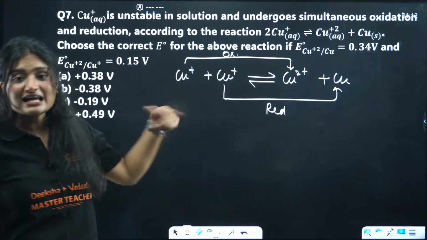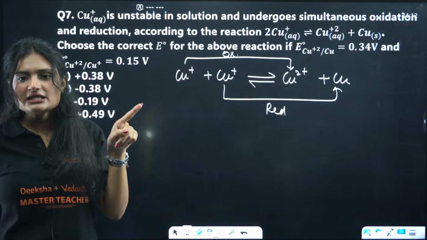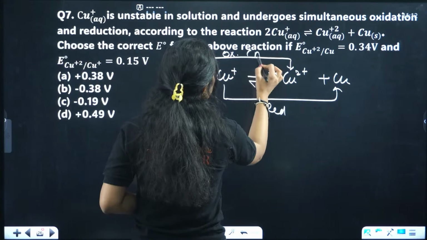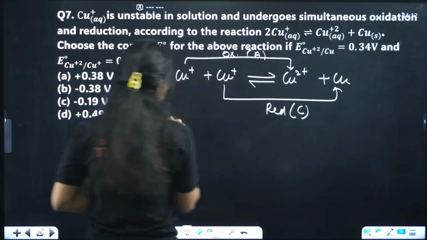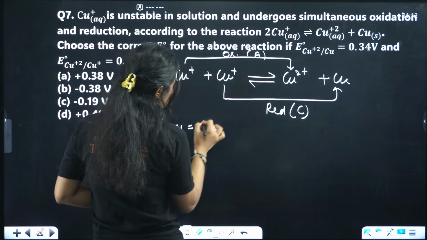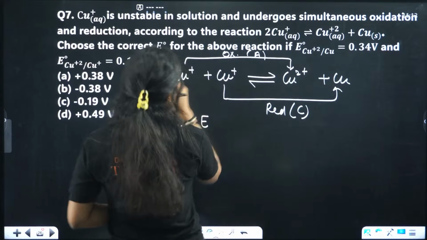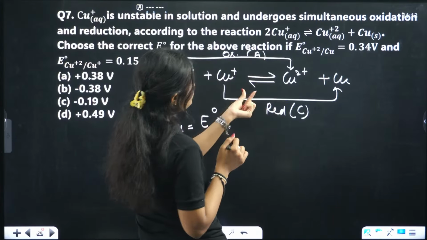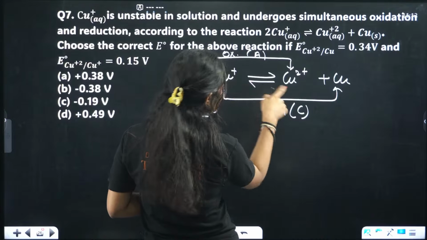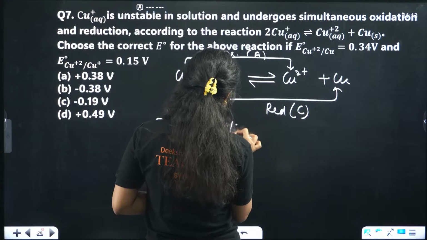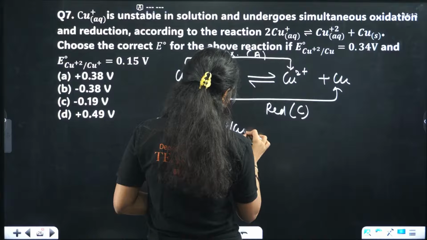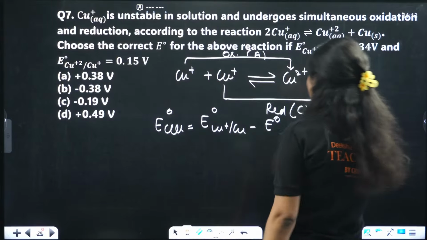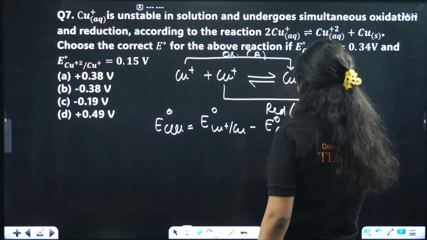So how will we calculate the cell potential? That will be E0 cathode minus E0 anode. Oxidation means this is the anode. Reduction means this is the cathode. E0 cell will be equal to E0 cathode. The cathode is Cu+ to Cu. Minus E0 anode. What is the anode here? This is the anode, Cu+ to Cu2+.